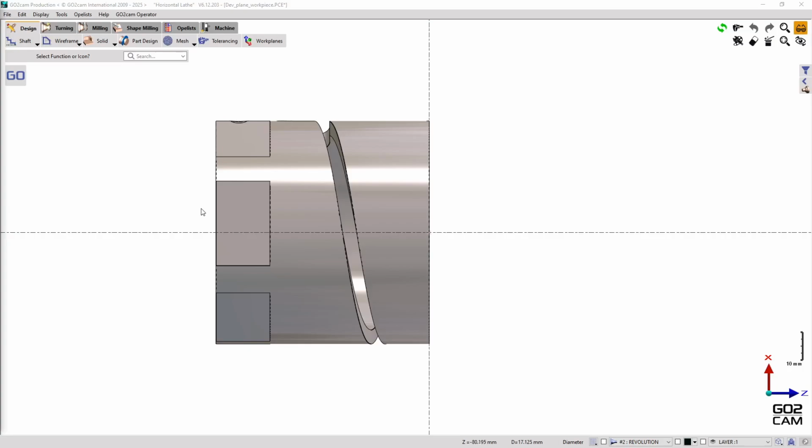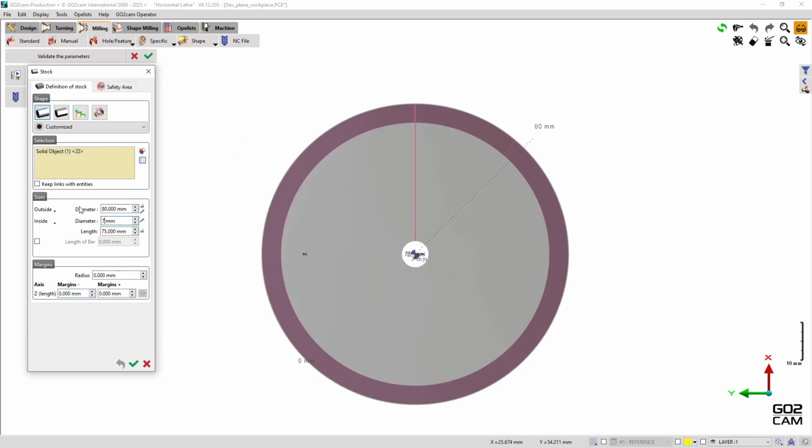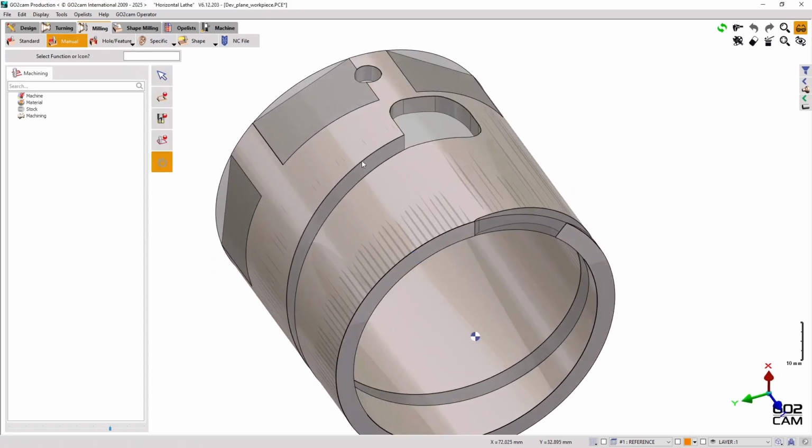With a develop plane feature, you can generate a machining-ready plane directly within your machining cycle. Instead of using the work plane menu and clicking on develop plane to machine this groove, I will go into milling. First, I will define my stock, validate my stock, and I will click on manual contouring as I want to machine this groove.